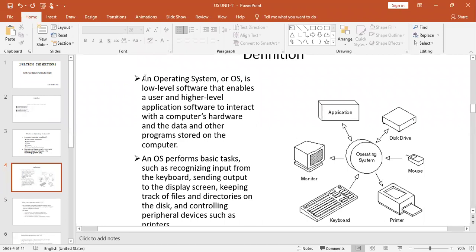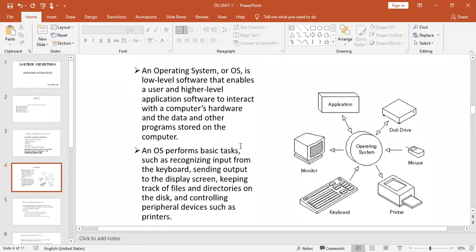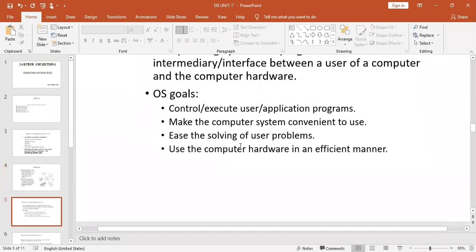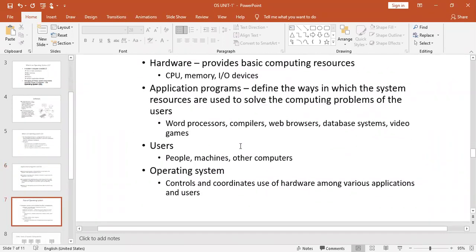An operating system, or simply the OS, is low-level software that enables a user and high-level application software to interact with the computer's hardware and the data and other programs stored on the computer. Right? I'll show you the diagram so that you can easily understand.